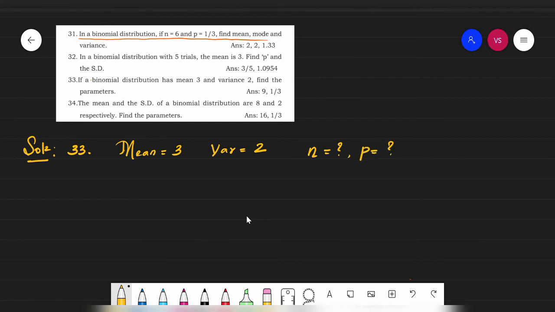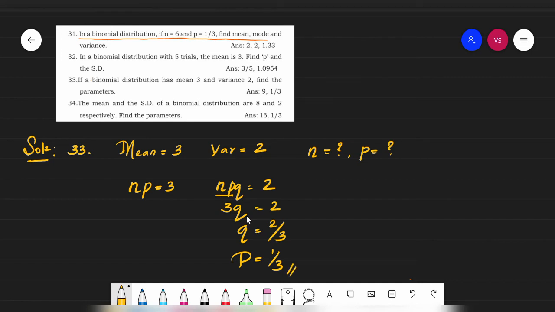Now let's go with this mean and variance. What is mean? It is np is equal to 3. Variance means it is npq is equal to 2. Now let's substitute the value of np. We know np is 3, so it is 3q is equal to 2, or in other words, q is equal to 2 by 3. When q is equal to 2 by 3, p is equal to 1 by 3. Students, correct now? Right, p you got one value, then we need to find n.